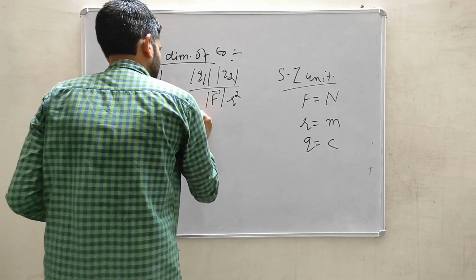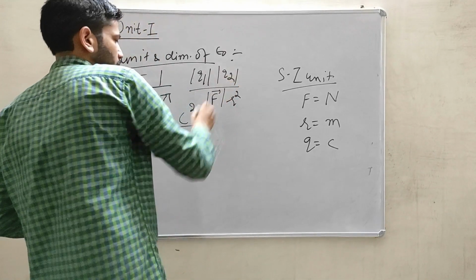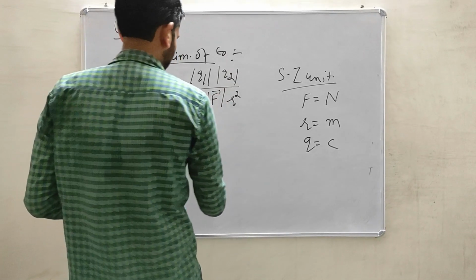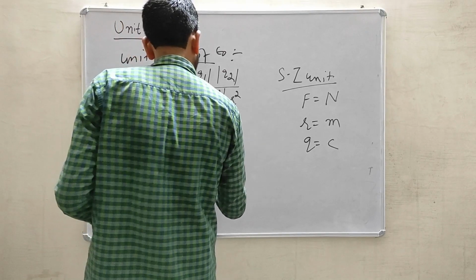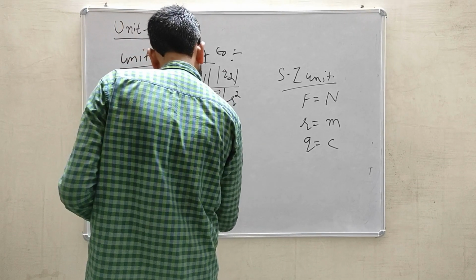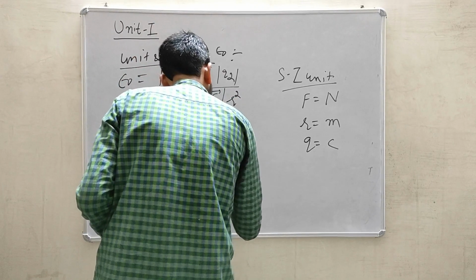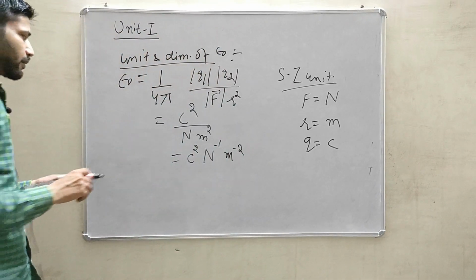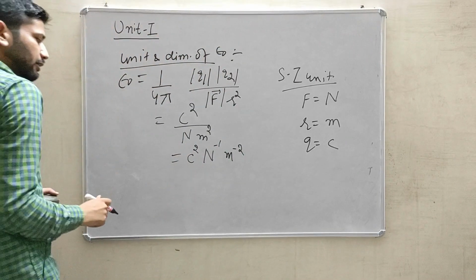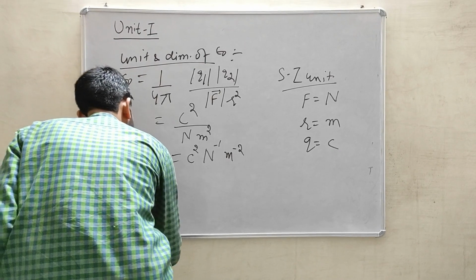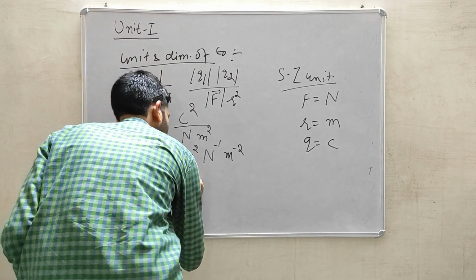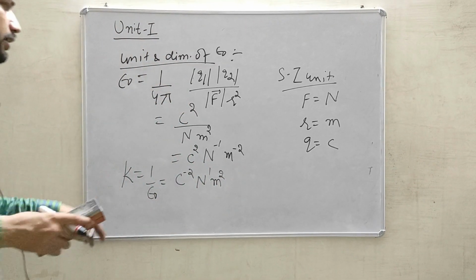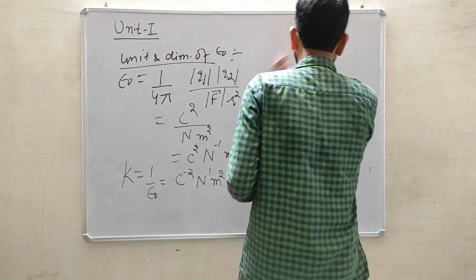There are two charges, so coulombs of the same base will add together, giving coulomb square. The force is Newton and the distance is meter square, so the unit is C square N to the power minus 1 m to the power minus 2. This is the unit of electrical permittivity, and the unit of k can be found by just the inverse of this, which is C to the power minus 2 N m square. So this is the unit, and the dimension can also be calculated.